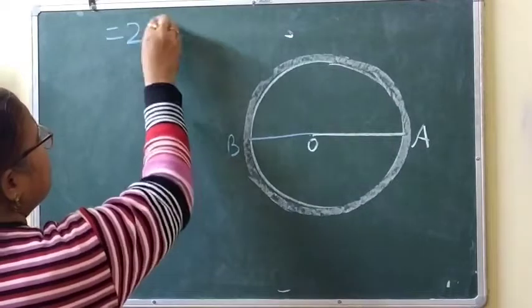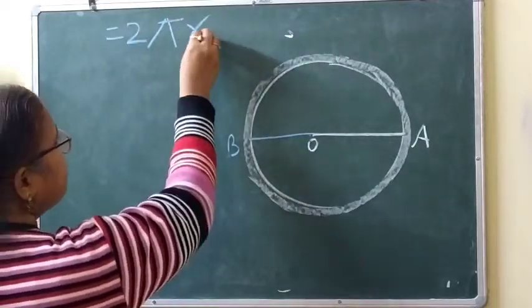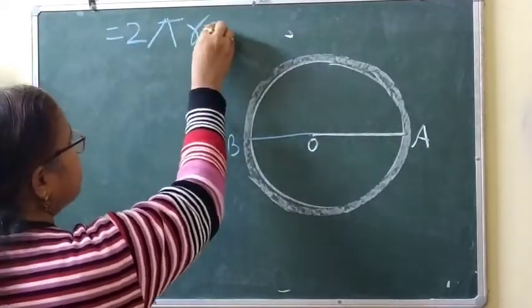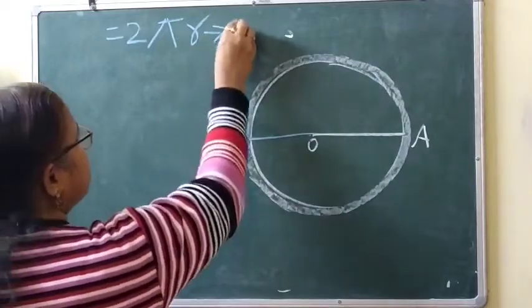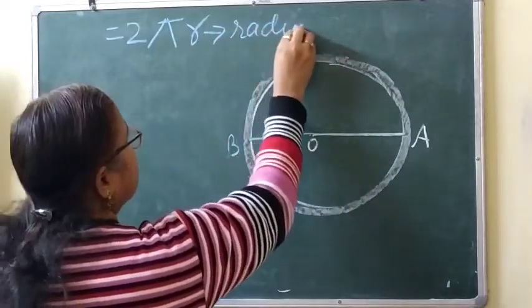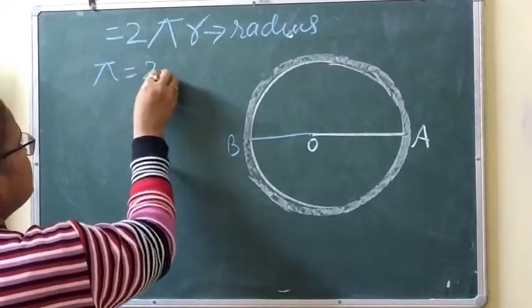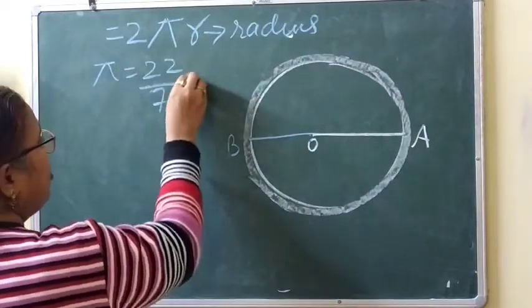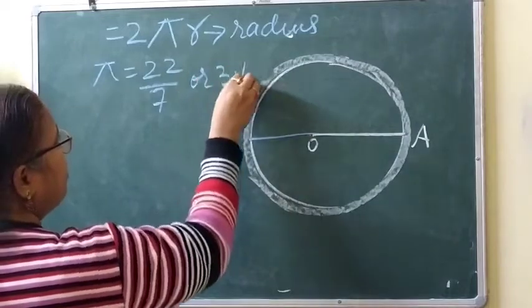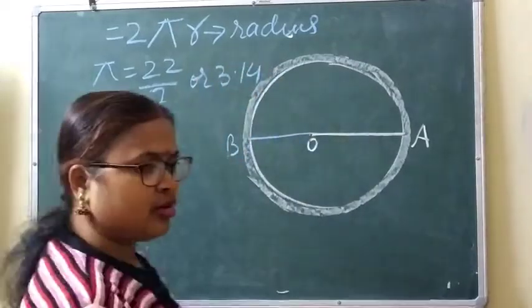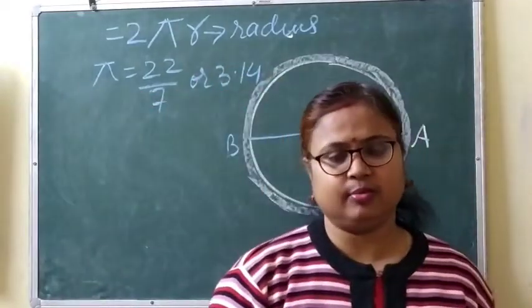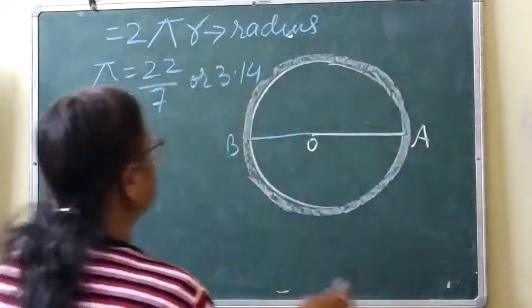So the circumference of the circle we can write using the formula 2 pi r, where r is the radius. Clear? Here the value of pi is fixed. This is 22 by 7, or we can take 3.14. It's according to our convenience. Clear? Both we can take.